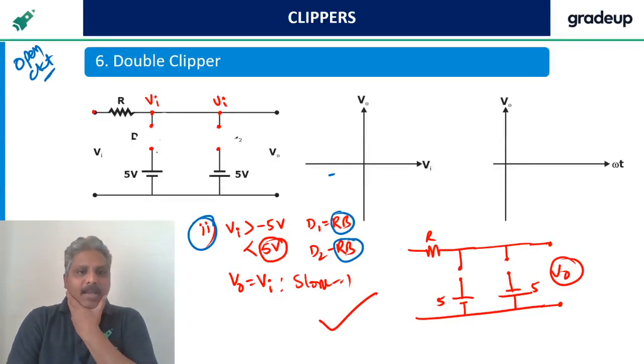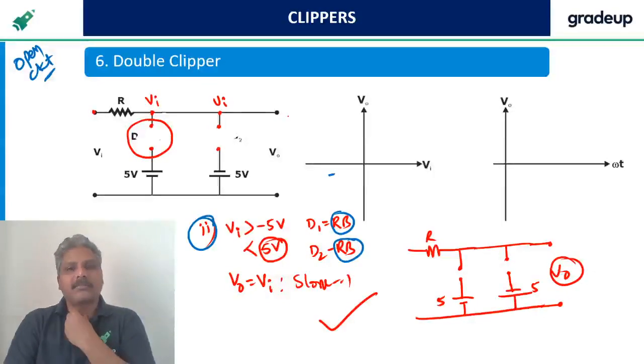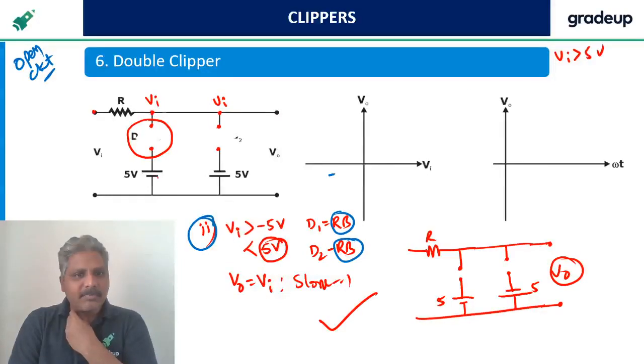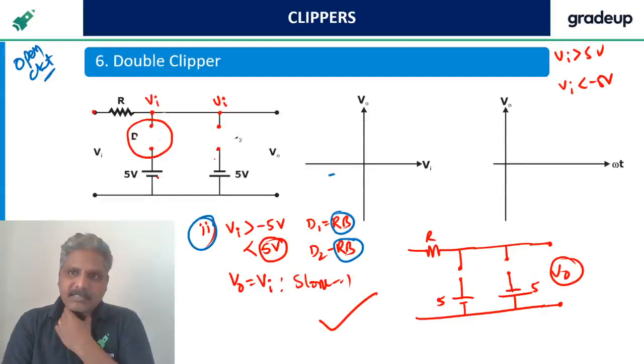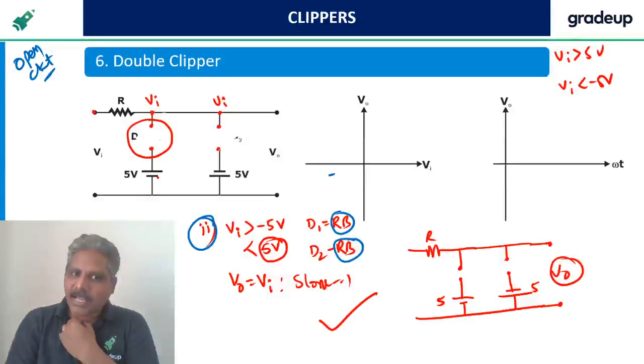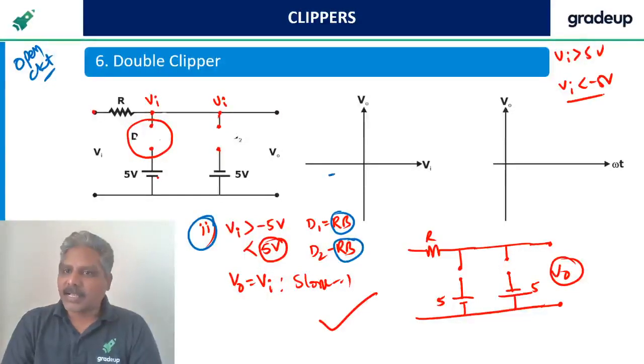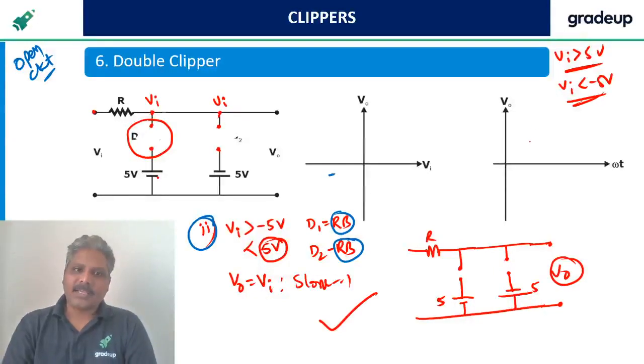Now you see what is the voltage required for this diode to make it forward bias. Vi greater than 5 volts, because cathode is at 5 volts. For this diode, Vi should be less than minus 5 volts to make it forward bias, because this anode is at minus 5, so the cathode should be less than minus 5. Like this, I have taken the two cases.